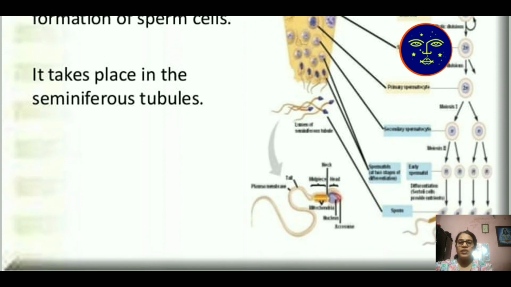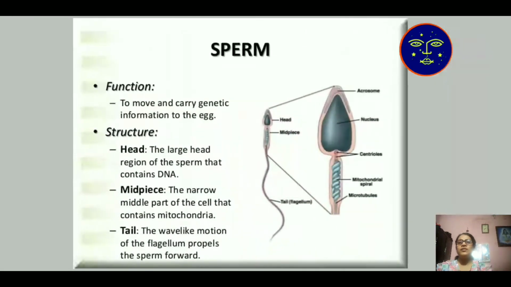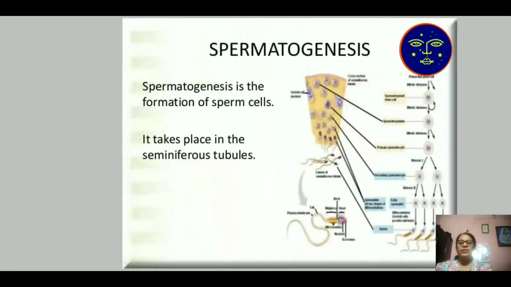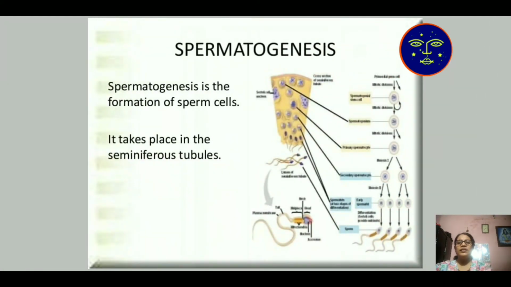In the spermatogenesis process, meiosis cell division occurs and produces four sperms, which are motile. The structure of the sperm is here. It contains a head, middle piece and tail. Then it is the end of the process. The sperms are produced. Thank you.